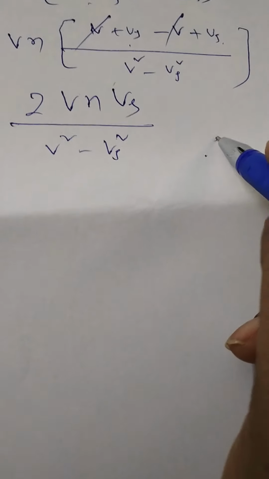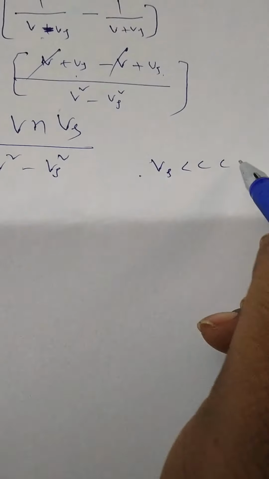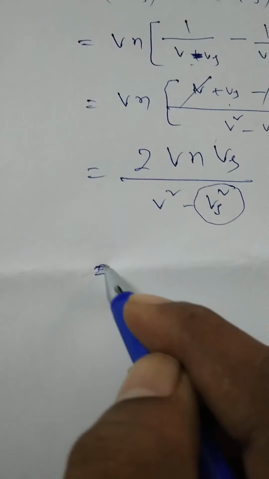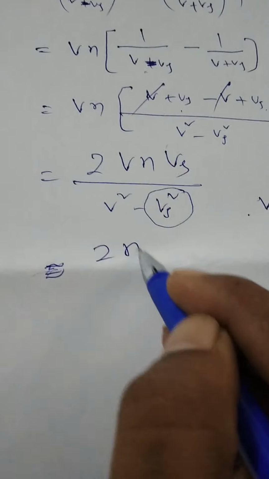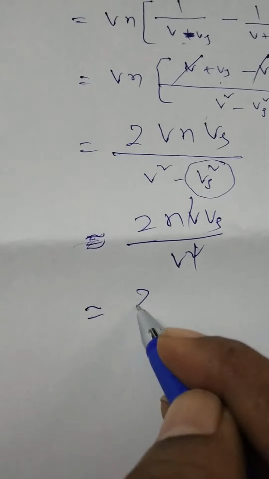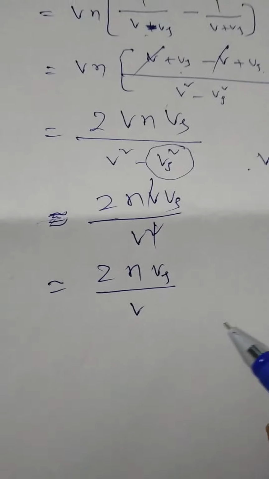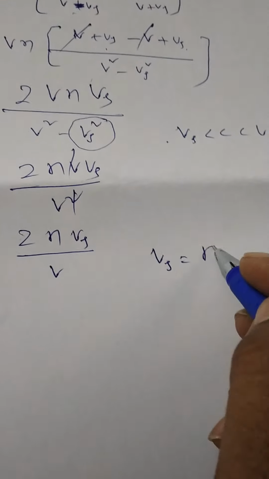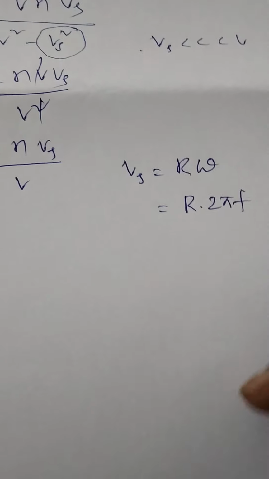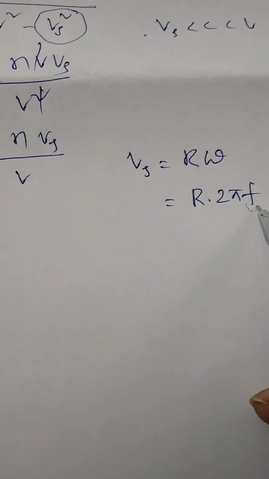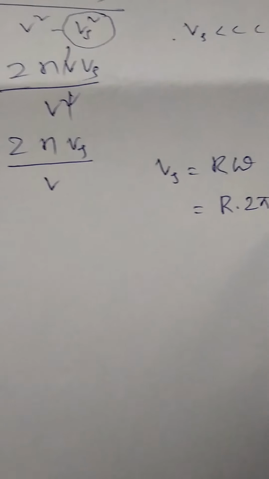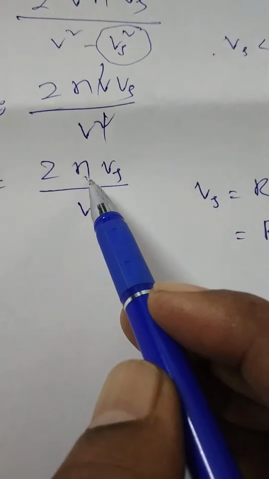Also here Vs is far less compared with the velocity of sound, that's why its value can be neglected. Therefore, the difference between maximum and minimum frequency is nearly equal to 2NV into Vs by V square, and V cancels. So this is equal to 2N into Vs by V. Also here Vs is equal to R omega. R into omega can also be replaced by 2 pi f. Here f is equal to the frequency of rotation of the source on the circular path. N is the frequency of the sound emitted from the source.